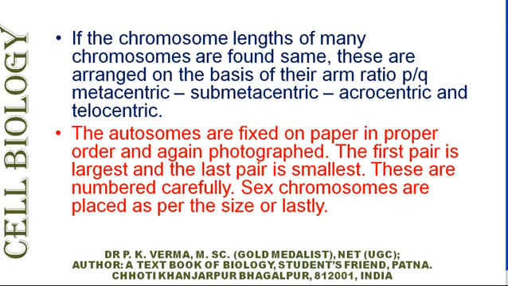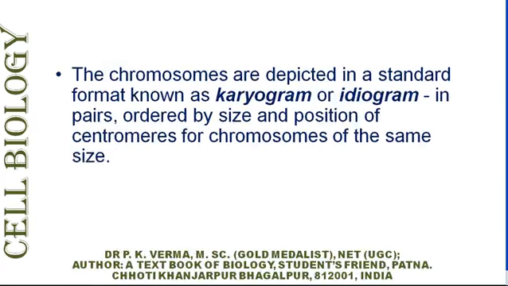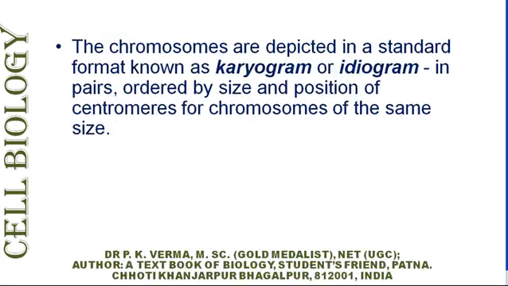Both patterns are accepted. The chromosomes are depicted in a standard format known as karyogram or ideogram in pairs ordered by size and position of centromere for chromosomes of the same size.